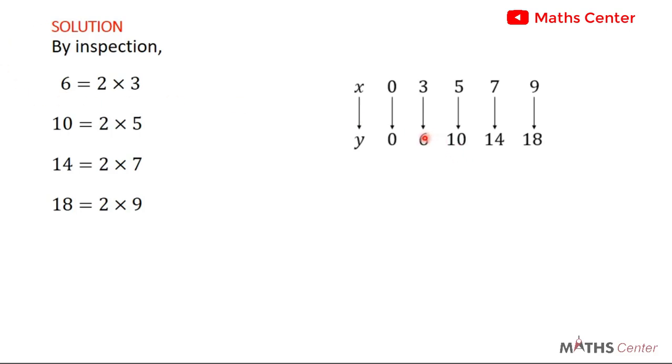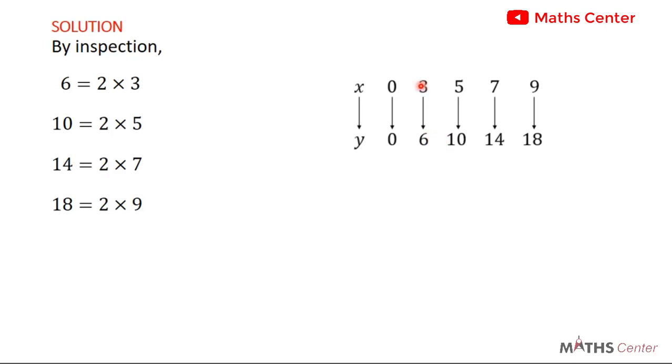to get the image 6 here, if you multiply 2 by 3, we are getting 6. To get the image 10, if you multiply 2 by 5, we are getting 10. To get the image 14, if you multiply 2 by 7, we are getting 14. To get the image 18, if you multiply 2 by 9, we are getting 18. Now you can see a common pattern is repeating itself. Even if you pick 0, if you multiply 2 by 0, you are getting 0. You multiply 2 by the elements in X and you get the image.